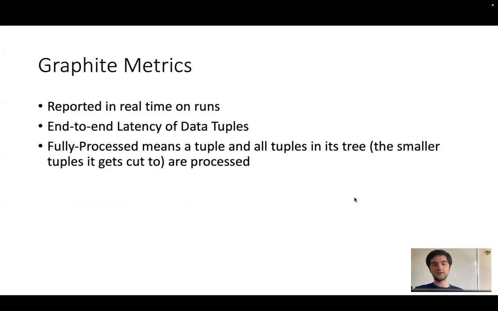To draw our graphs, we use Graphite. It is reported in real time, as you would do in a real-time running application. We report full process time of tuples generated at the source. Full process time means a tuple and all the tuples in its tree, meaning the smaller tuples it gets split into, are processed.